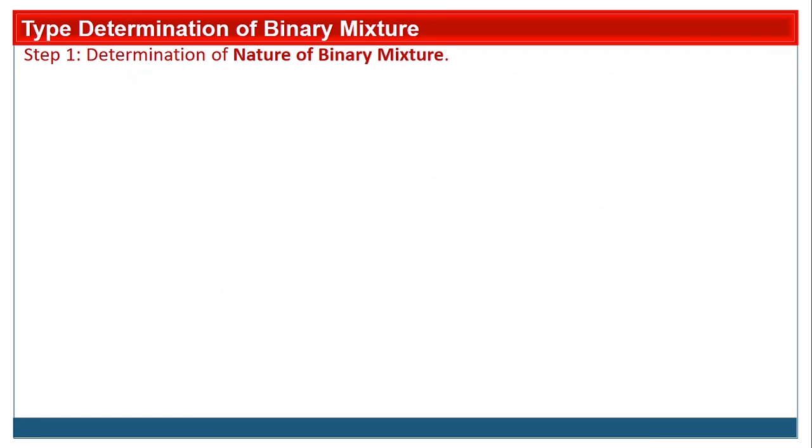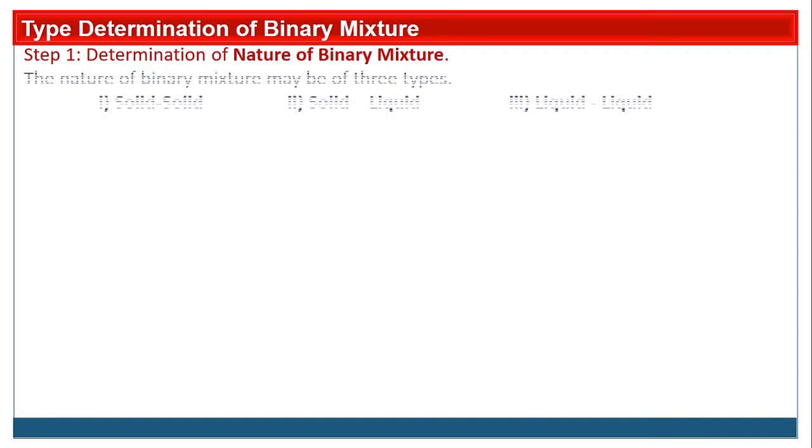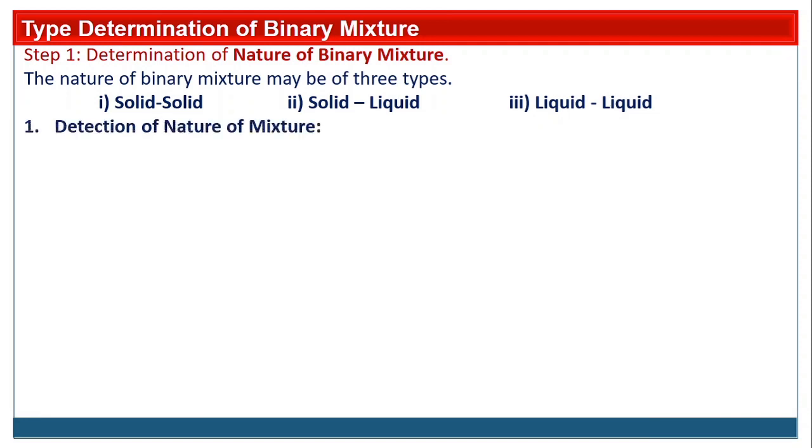Now we'll start with the first step, that is determination of nature of the binary mixture. Nature depends upon the physical state of the organic compounds. So it may be solid solid, solid liquid or liquid liquid. So there are 3 types of nature of the binary mixture: solid solid, solid liquid and liquid liquid.